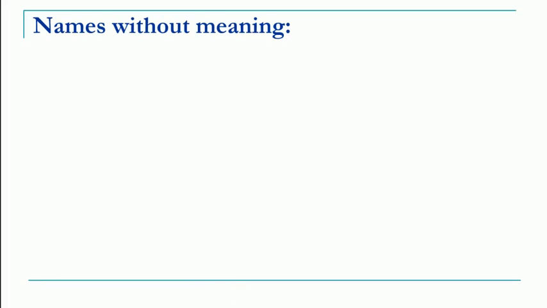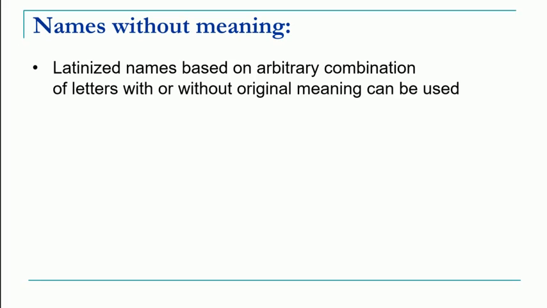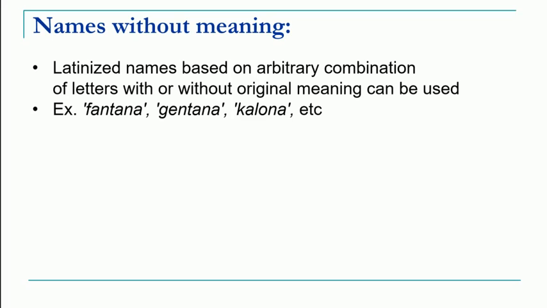Now the next category is names without any meaning. Sometimes Latinized names based on arbitrary combinations of letters, with or without any original meaning, can be used. That means there is no meaning to that particular word. For example, Fantana, Gentana, Calona are general Latinized words which do not have any meaning, but these can be used for naming new species.